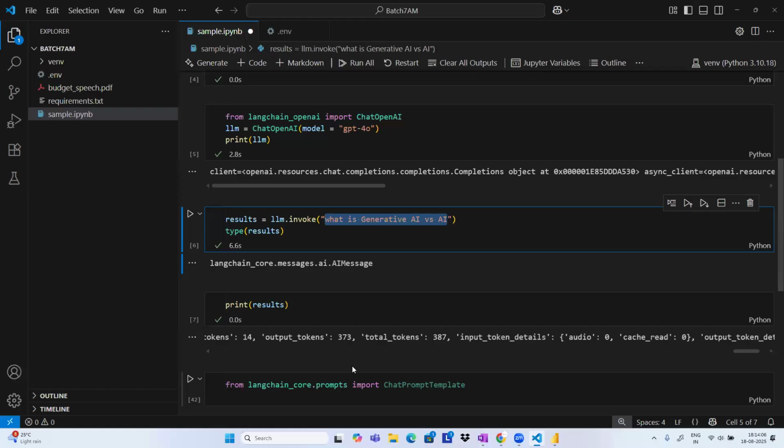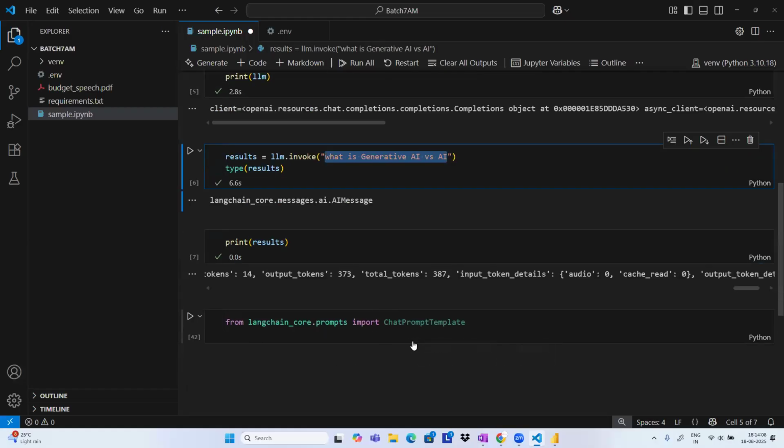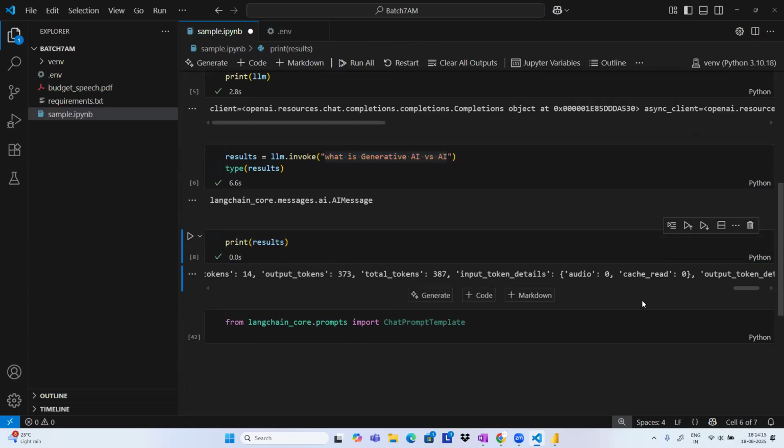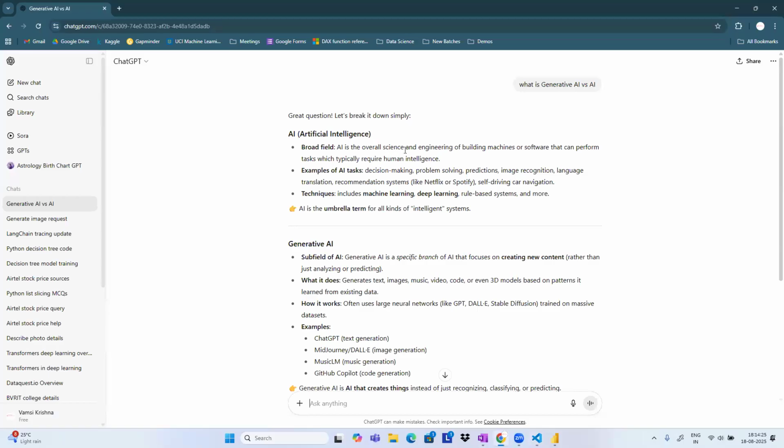If you see the text here now, let me show you the text. So if I show you the text here, guys, you can see the text with the data. Content: artificial intelligence is a broad field of computer science focused on creating systems capable of performing tasks. See there, that is how I'm getting that particular application output.